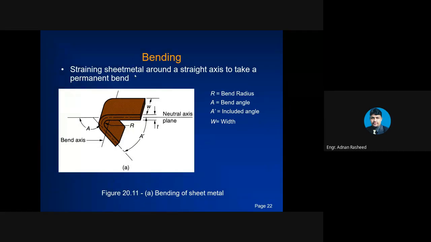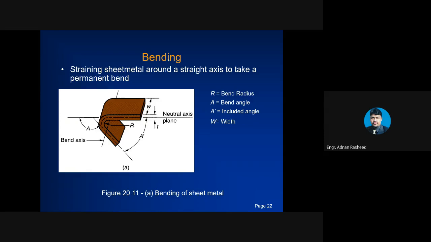Bending is straining sheet metal around an axis to take a permanent bend. You have this axis, that is the neutral axis. This is the width of this strip or sheet. So you have to strain or bend this sheet around this neutral axis.